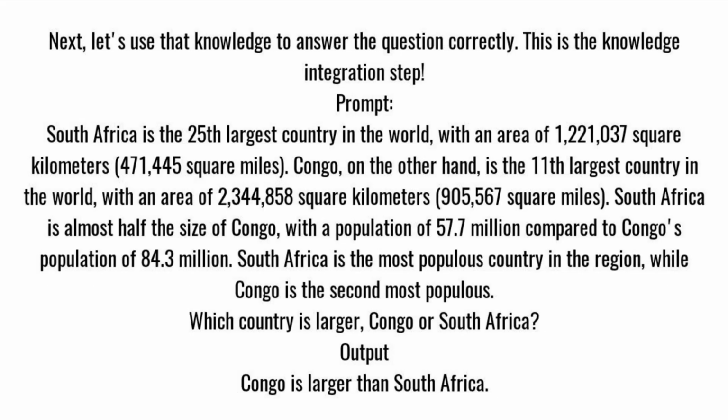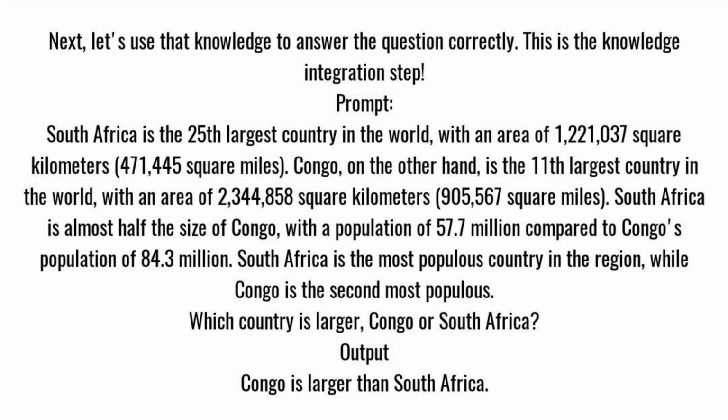Next, let's use that knowledge to answer the question correctly. This is the knowledge integration step. Prompt: South Africa is the 25th largest country in the world, with an area of 1,221,037 square kilometers, 471,445 square miles. Congo, on the other hand, is the 11th largest country in the world, with an area of 2,344,858 square kilometers, 905,567 square miles.